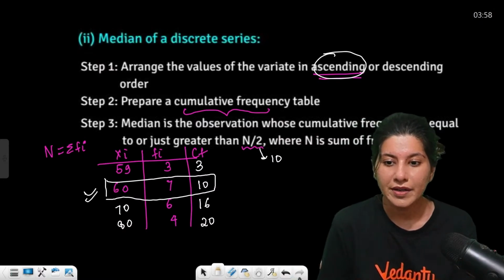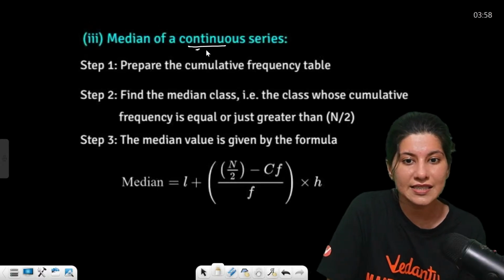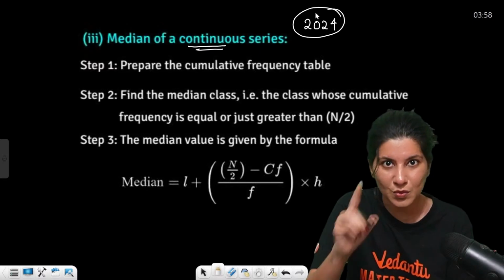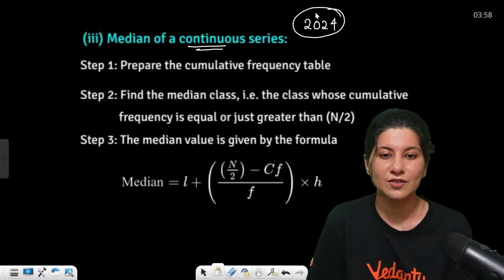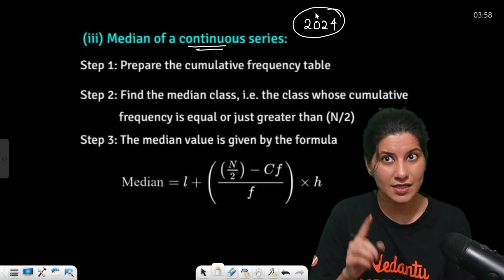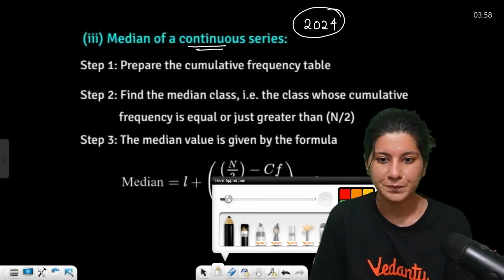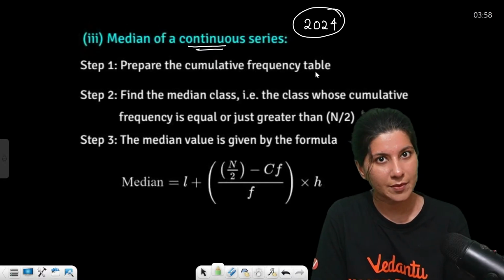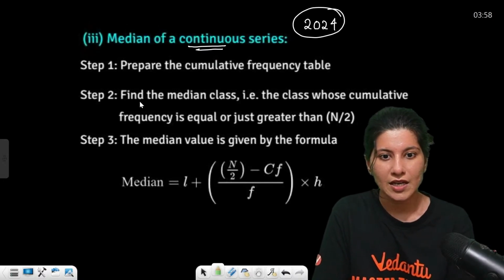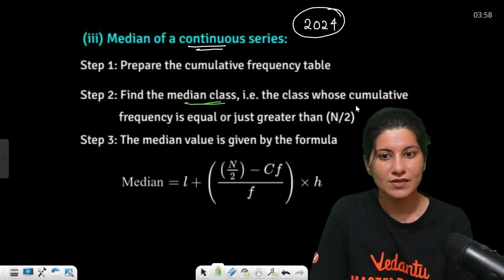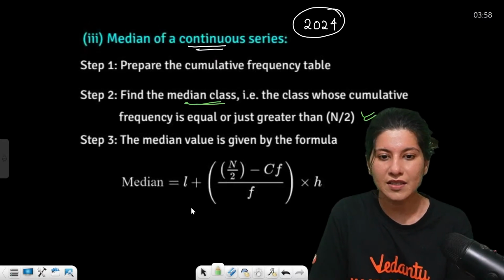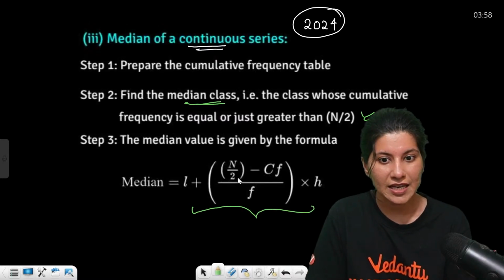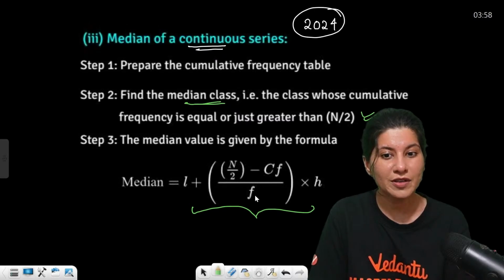And now in case of continuous series, this type was asked in JEE Main 2024. A question was there from this particular topic, median of continuous series. Understand this nicely, okay? Prepare the cumulative frequency table. Same thing. Find the median class, and the median value will be given by this formula: L plus (n by 2 minus CF) upon f, into h.